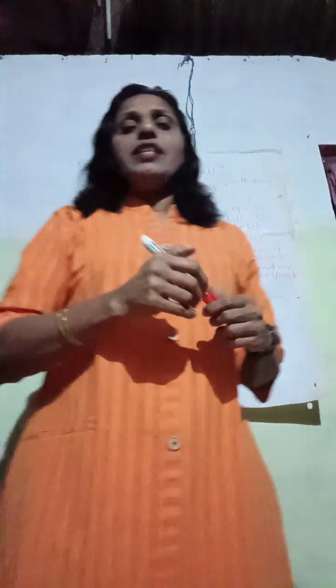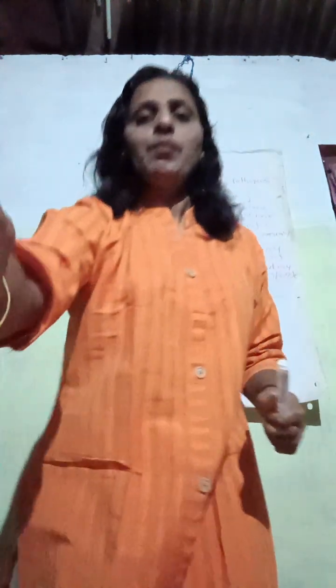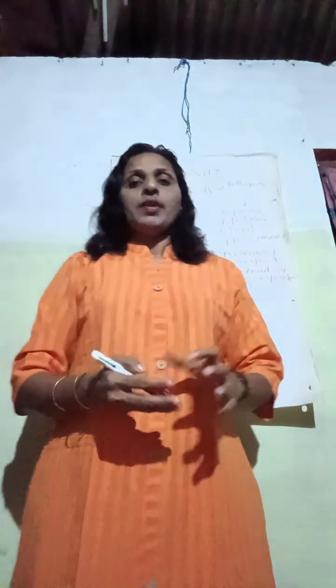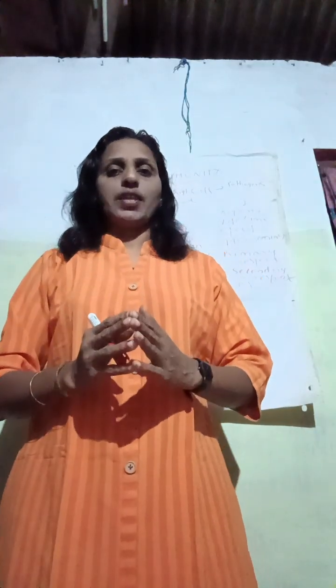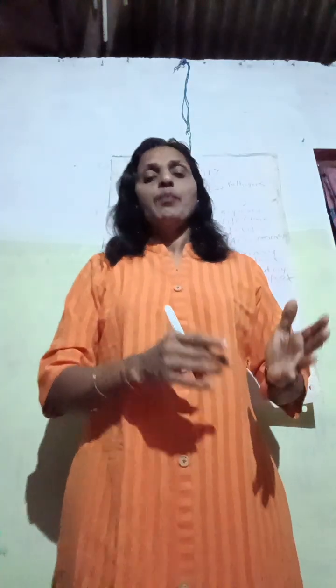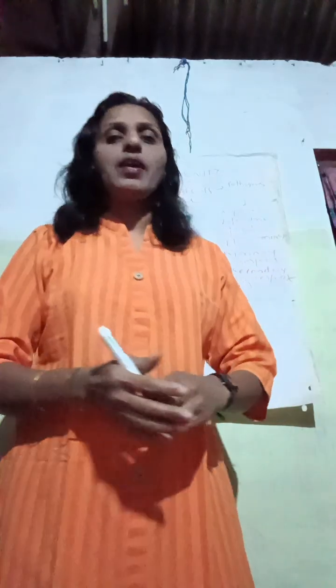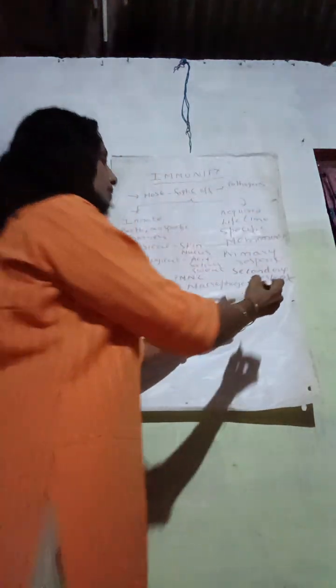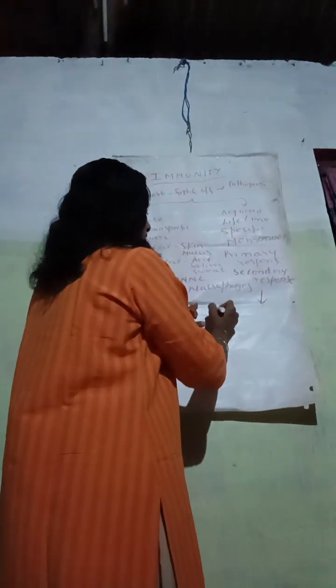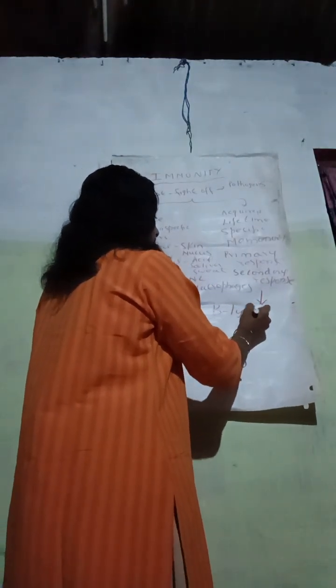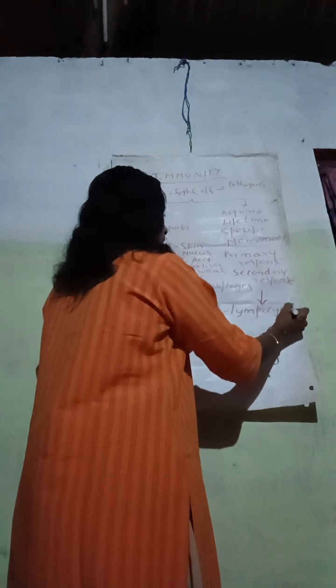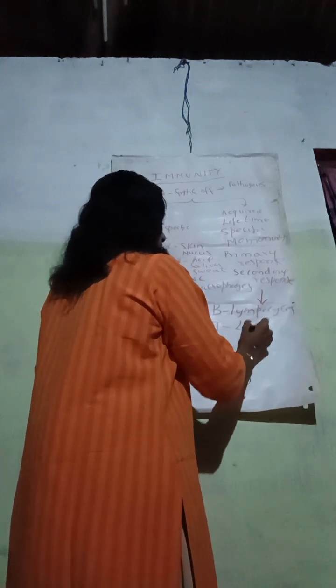Which are the cells concerned with the pathogen? They are the B lymphocytes and the T lymphocytes. The B lymphocytes produce the antibodies, and the T lymphocytes help the B lymphocytes to produce the antibodies. So acquired immunity is controlled by 2 types of cells: the B lymphocytes and the T lymphocytes.